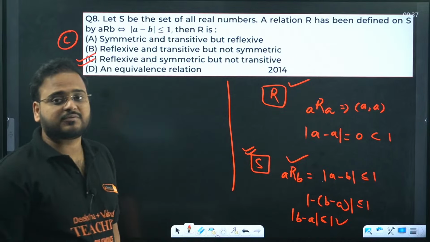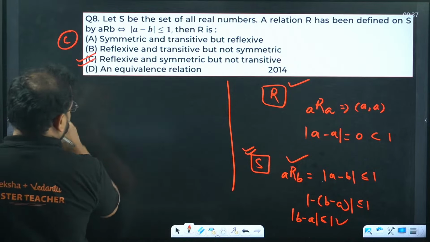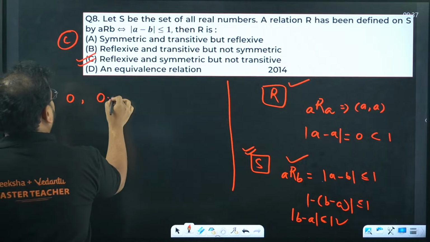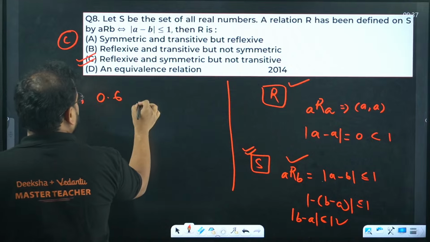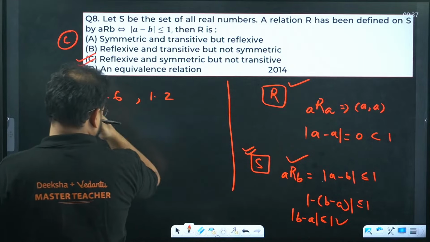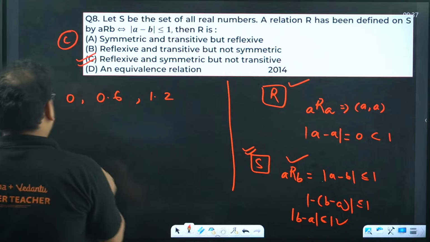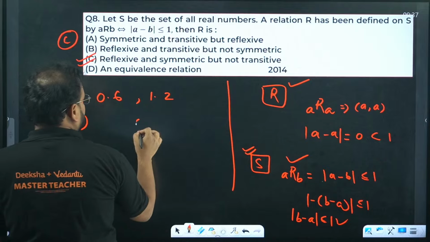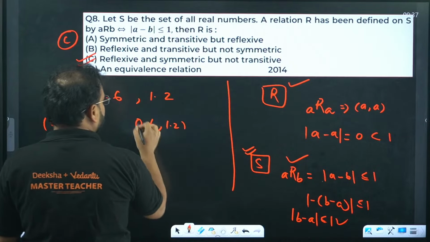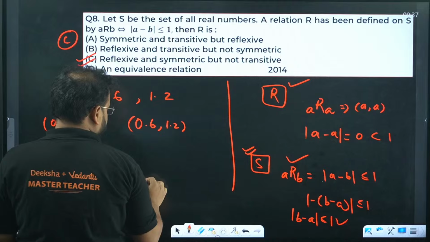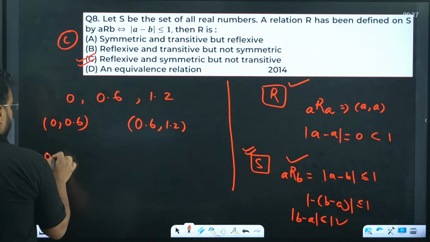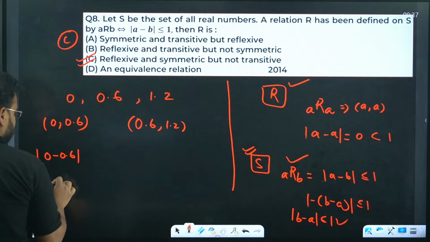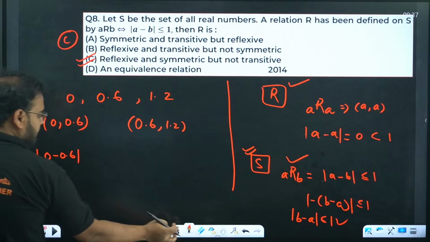Now for this one we're going to use an example, because it'll be easier that way. Use the example 0, 0.6 and 1.2. Now let's take the combination 0 and 0.6. Modulus of 0 minus 0.6 comes as simply 0.6, and this value is less than 1.